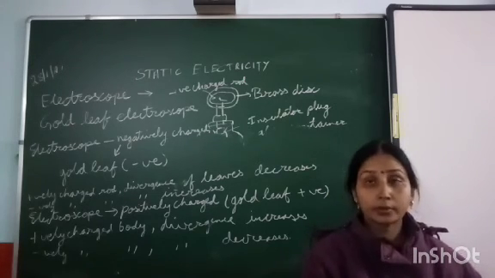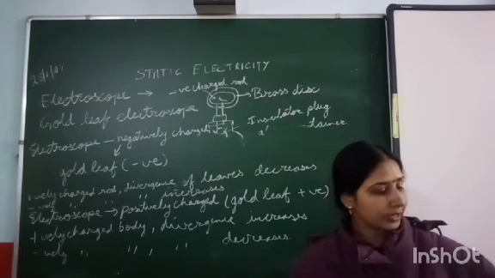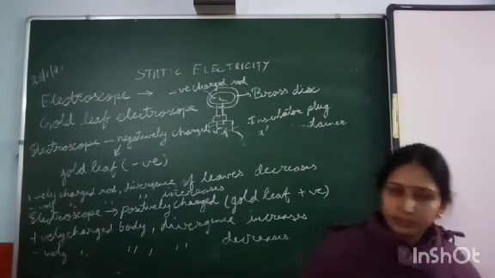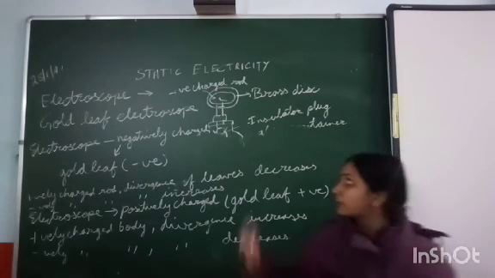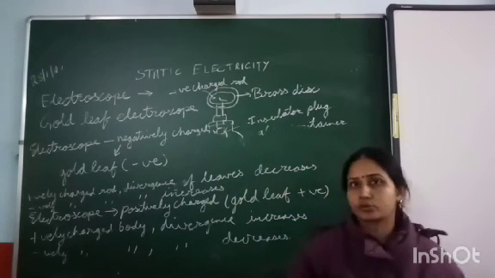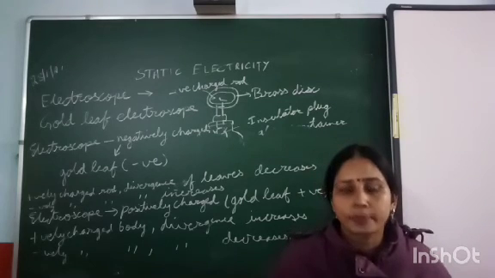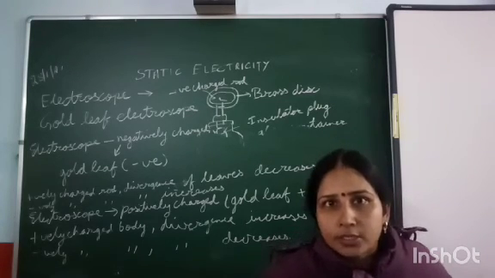So with the gold leaf electroscope, we can choose whether to check the positive charge or negative charge by first choosing whether the electroscope is positively or negatively charged.